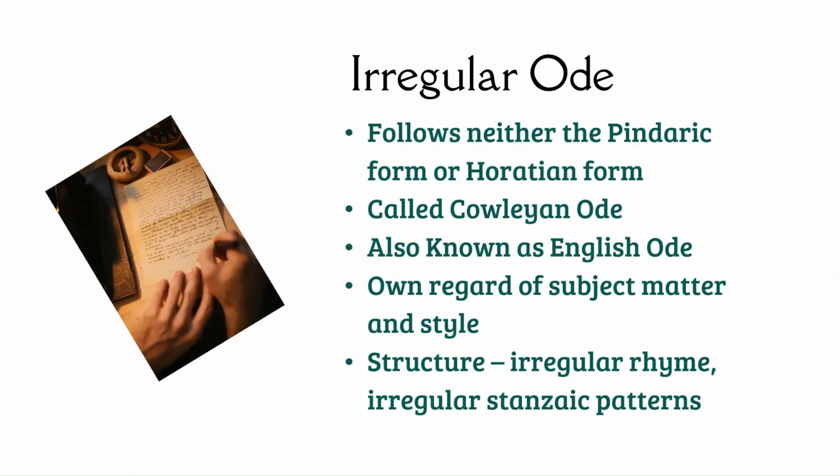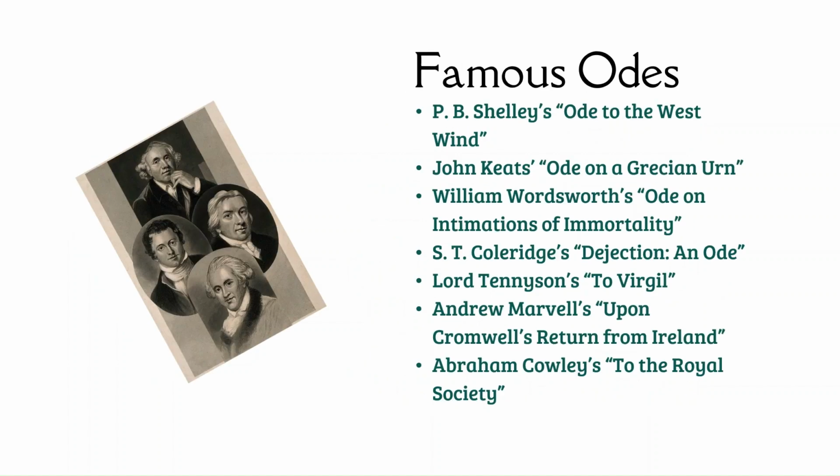Irregular ode. This is the third kind of ode. An irregular ode follows neither the Pindaric form nor the Horatian form. It is also called a Cowleyan ode, also known as English ode. It has its own regard of subject matter and style, and regarding structure, it is irregular in rhyme scheme and irregular in stanzaic patterns also.